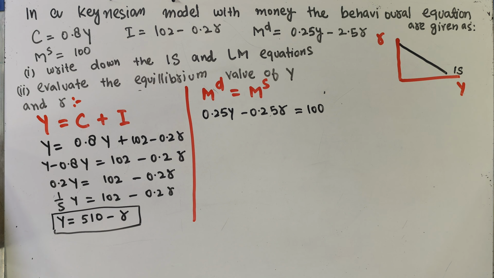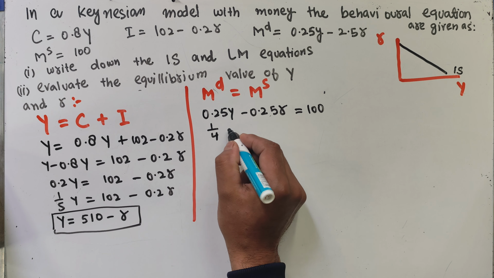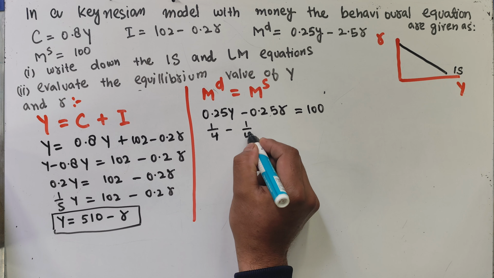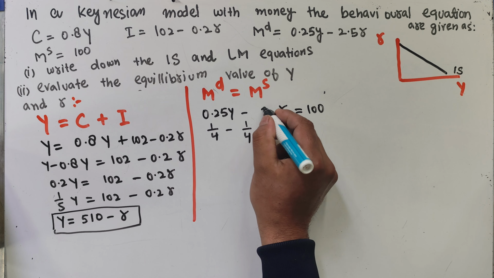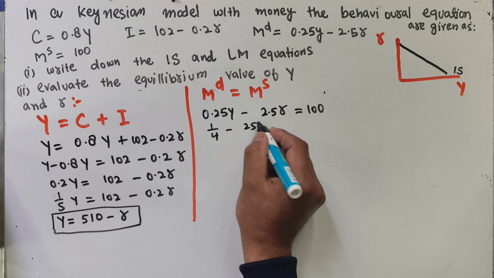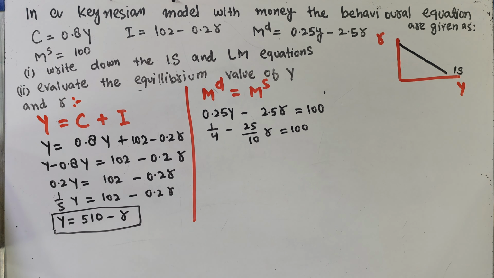Let us solve it for y again. So 0.25y can be written as 1 upon 4 y, minus 2.5r, which is given here. This 2.5 can be written as 25 divided by 10, which should be equal to 100.